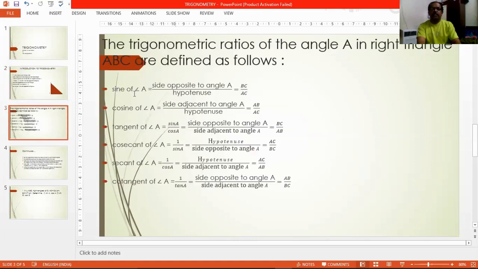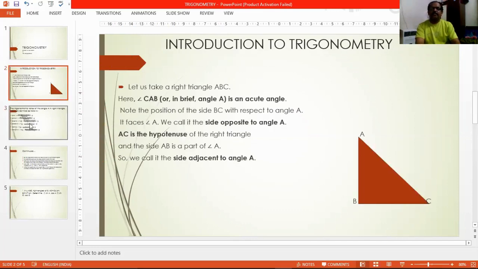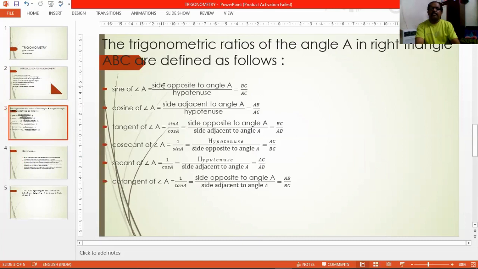Basically we have two trigonometric ratios. The basic ratios are only two, sine and cos, and the remaining ratios are defined in terms of these two ratios only. So what are these two definitions? Let's see. The first one is known as the sine of angle A, or just sine A. Sine A is nothing but sine of angle A. In short, we only say sine A. So what is that sine A here with reference to this triangle ABC? It is defined as the ratio of the side opposite to angle A to the hypotenuse.